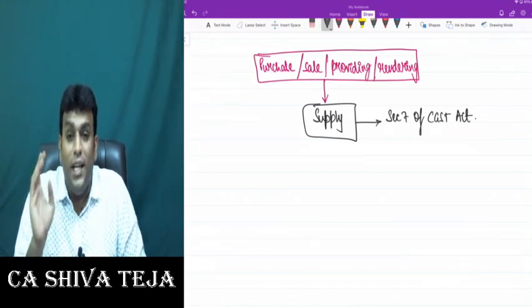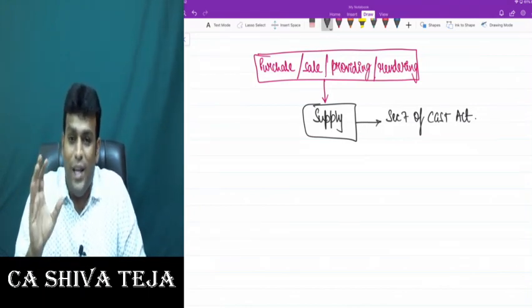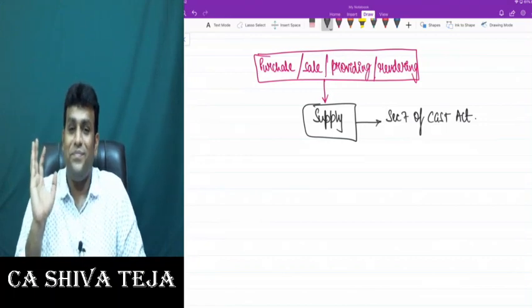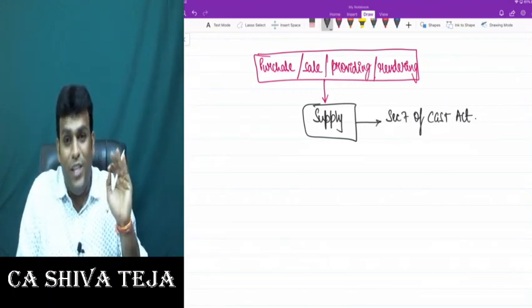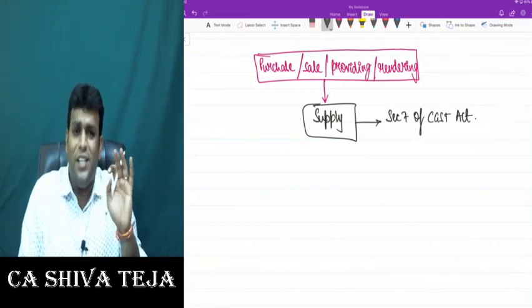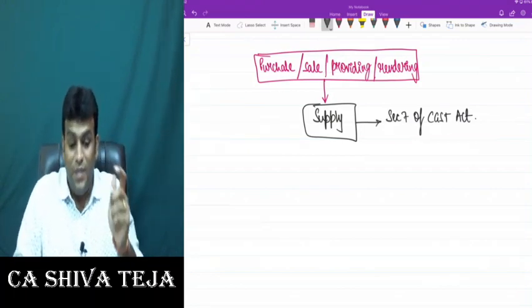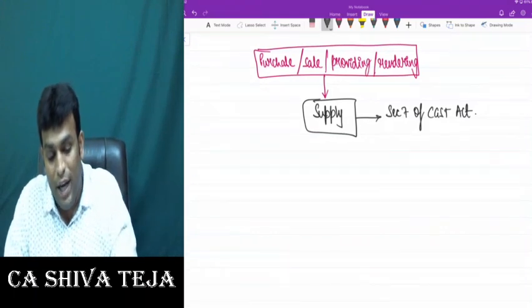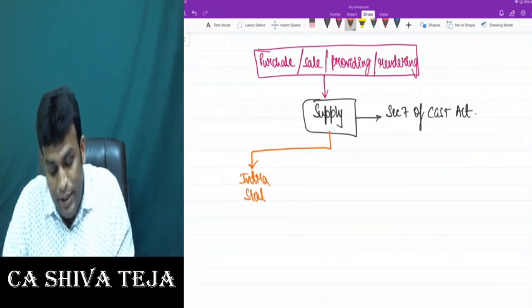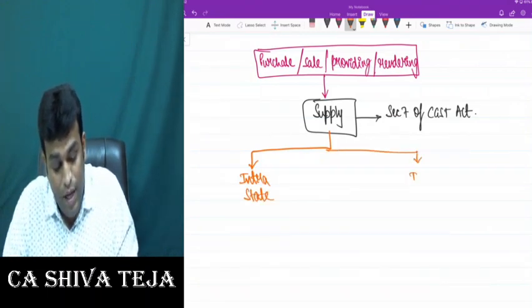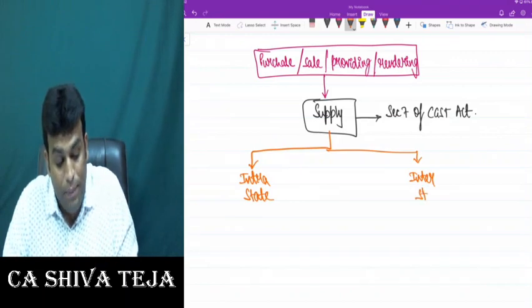If I am not telling you which Act a section number belongs to, it always means the CGST Act only. If it is the IGST Act, I will specially tell you IGST Act. And one more thing I told you very clearly: in supply, there are two types of supply, called intrastate supply and interstate supply.